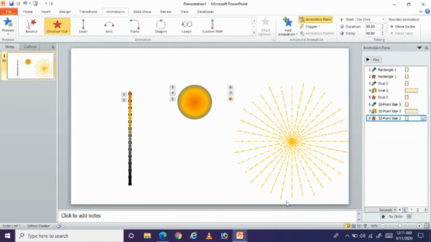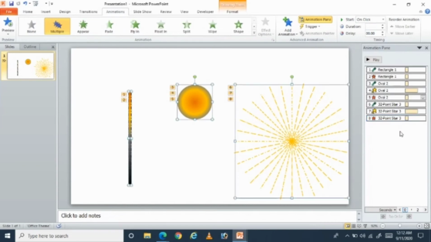Now the next step of this project is to arrange these animations in an order so that it gives you a nice visual effect of a firework. For that, let me come over to the animation pane and rearrange these animations to give the desired effect. So for this I'm going to select all the animations by pressing Ctrl A.